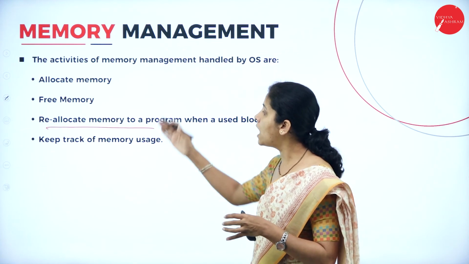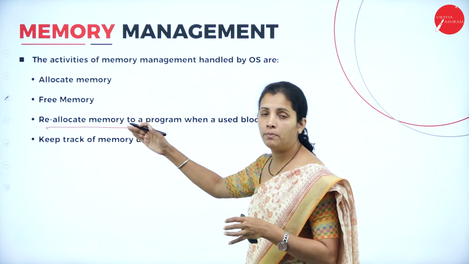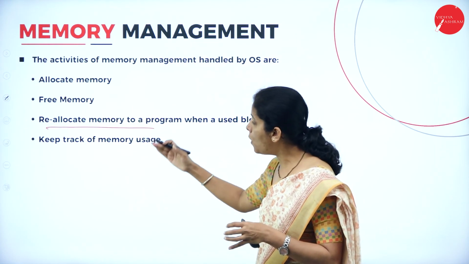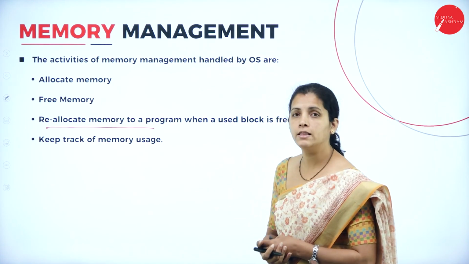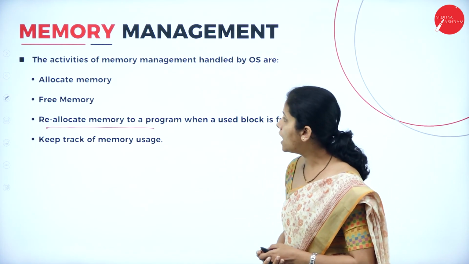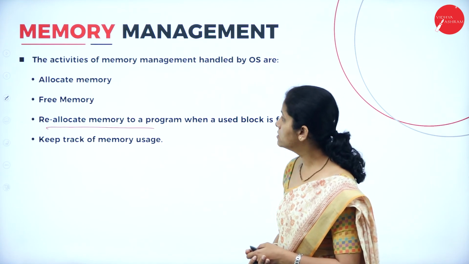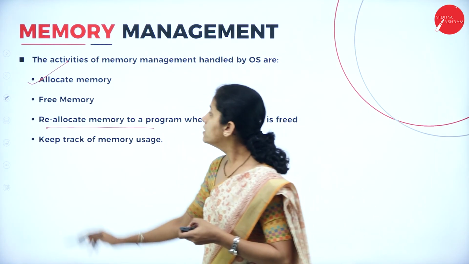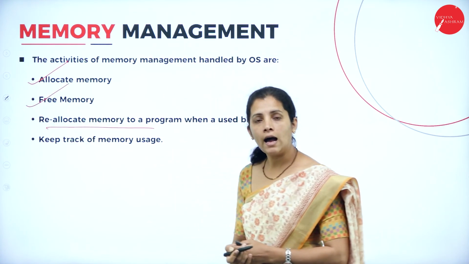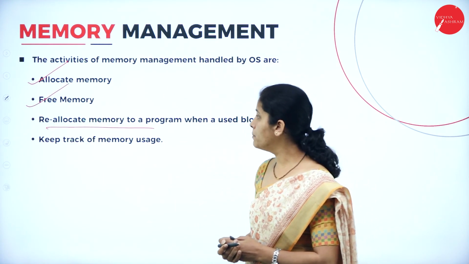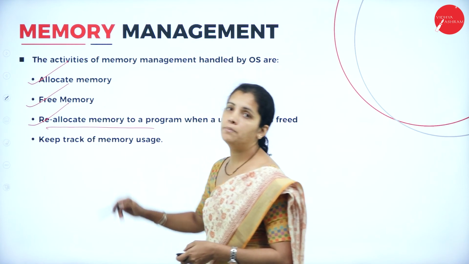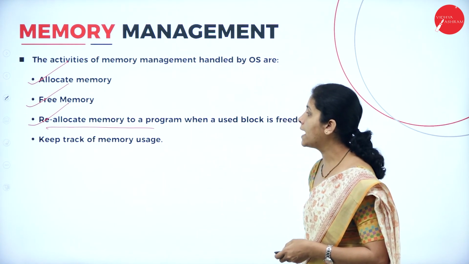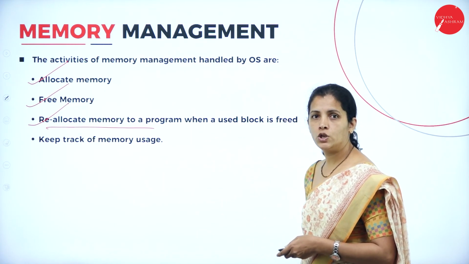Along with that, how many memory blocks are remaining, all those things are done by the operating system. So the job of the operating system is to allocate memory, free the memory, deallocate the memory, reallocate the memory, and keep track of memory usage.